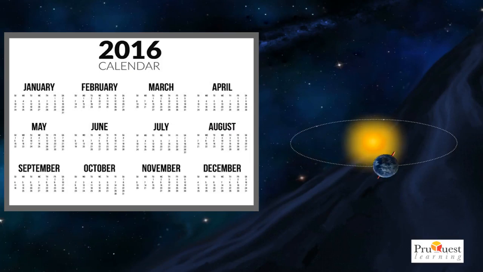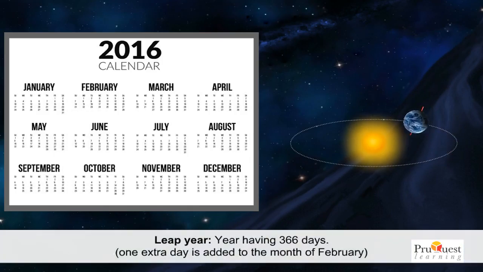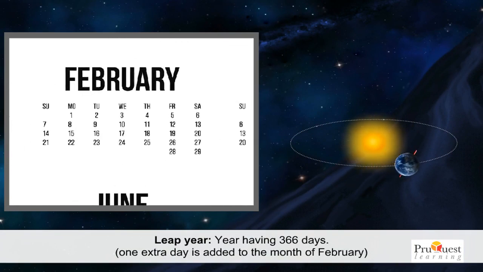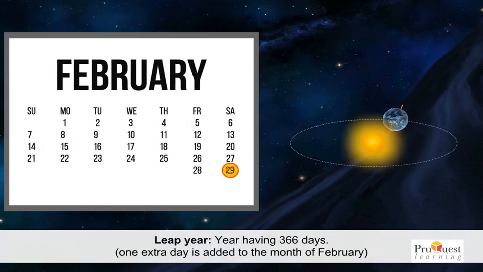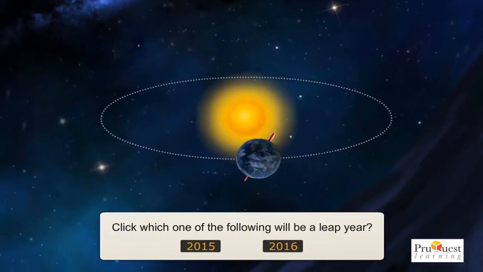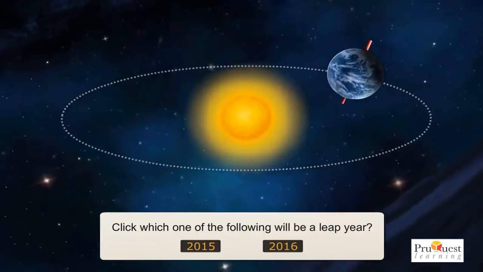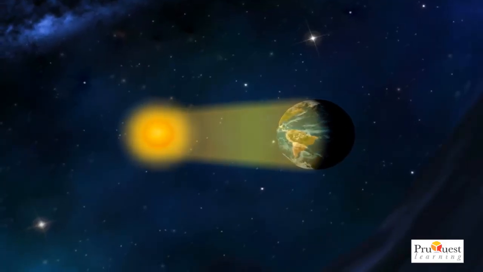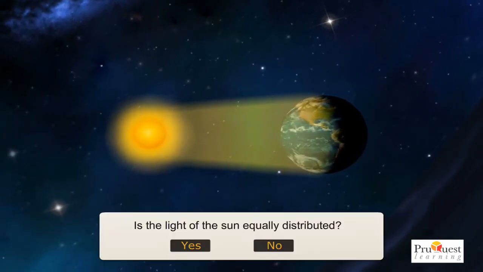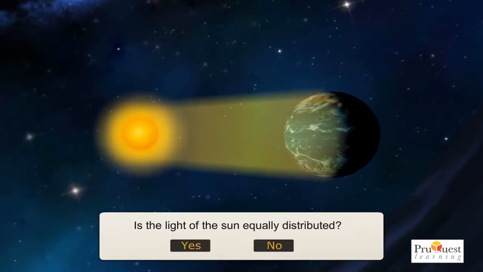So, after every 4 years, we have 366 days in a year. Such a year is known as a leap year. Now, click which one of the following will be a leap year. Look at the revolving earth. Is the light of the sun equally distributed?